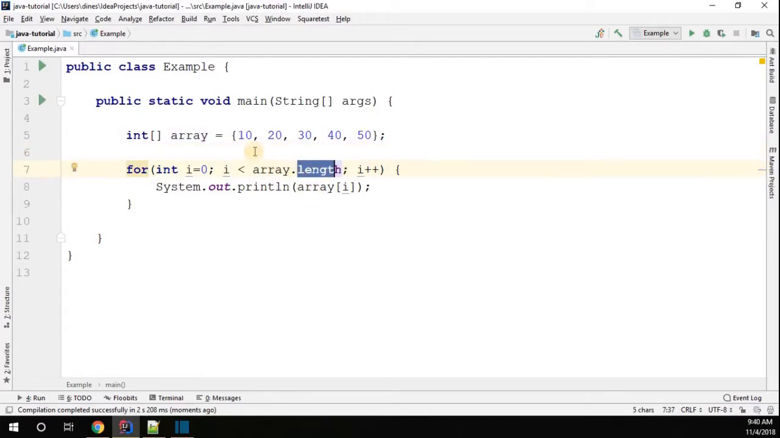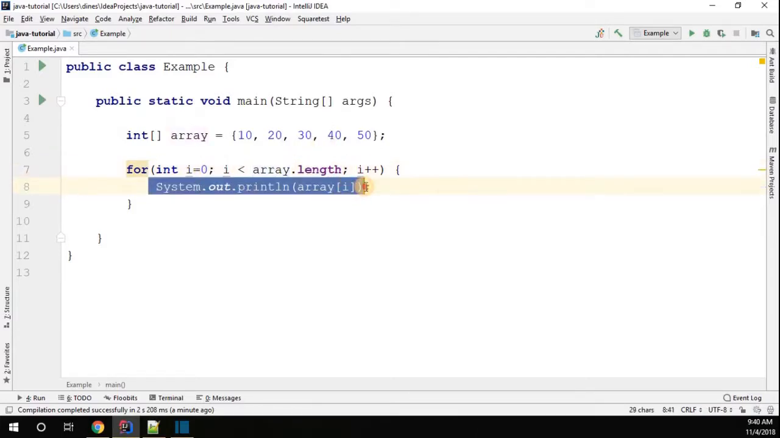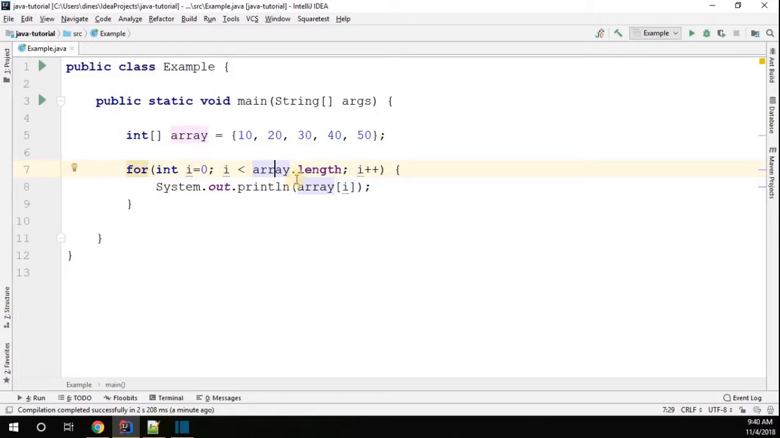So what would be the length? 1, 2, 3, 4, 5. We have 5 elements, so obviously the length would be 5. Now let's apply the condition. 0, then what is array length? 5. 0 lesser than 5, condition true. Print the array element. 1 lesser than 5, true. 2 lesser than 5, true. 3 lesser than 5, true. 4 lesser than 5, true. And 5 lesser than 5, which is false. So we'll be coming out of this loop, right?